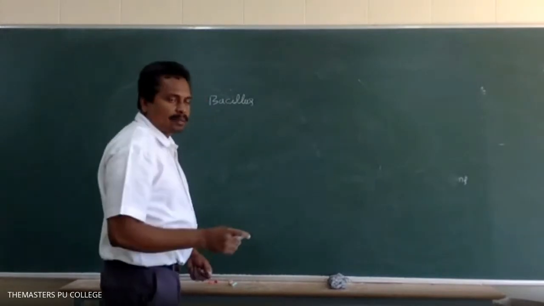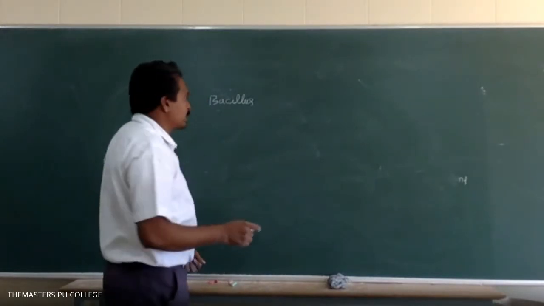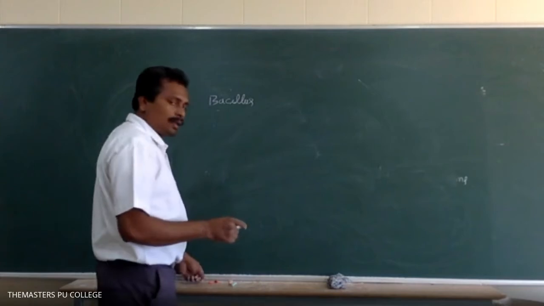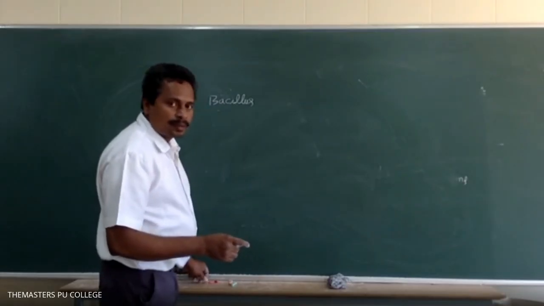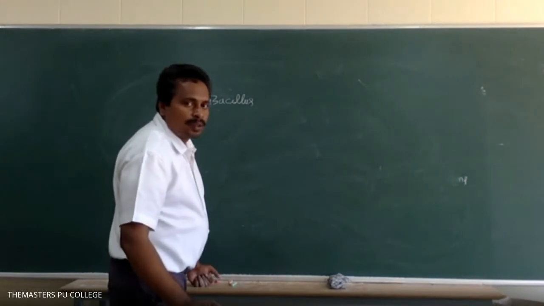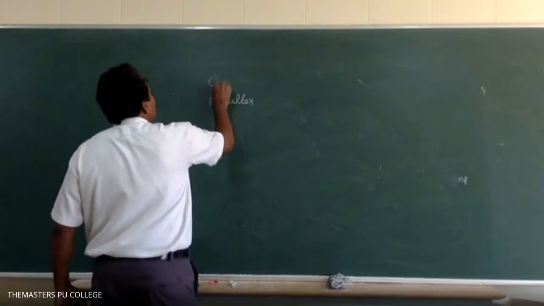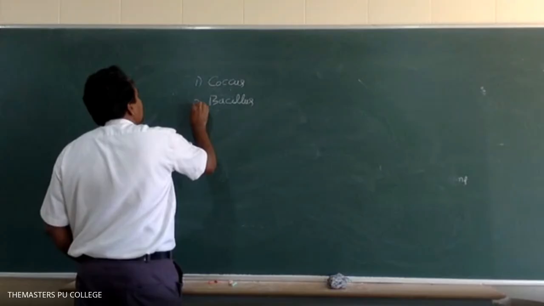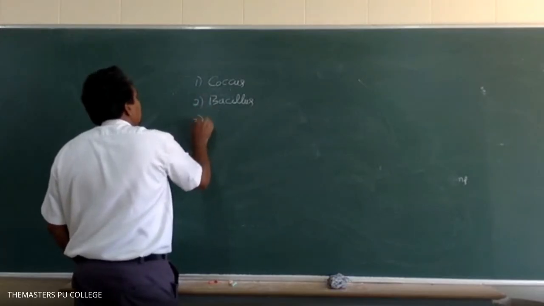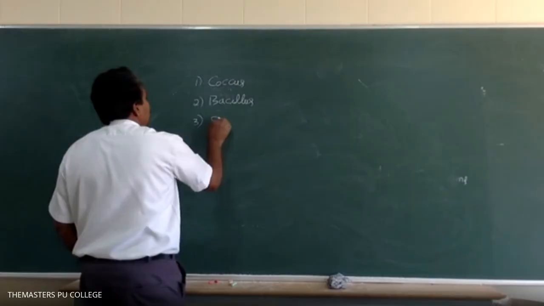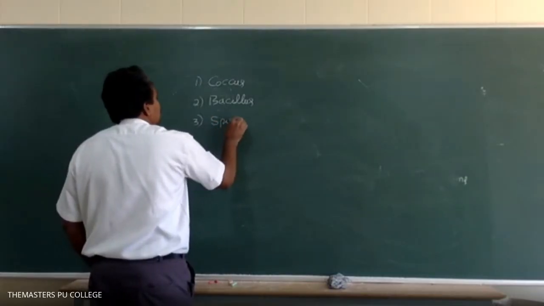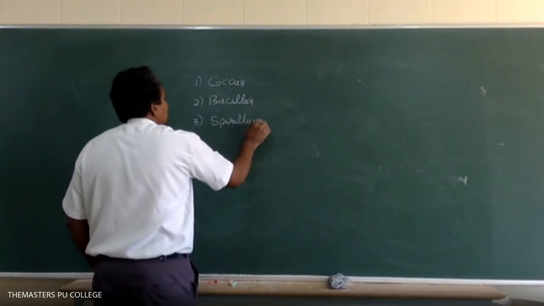How many types of bacteria? Four types. What are the four types? Bacillus, coccus, spirillum, and vibrio.